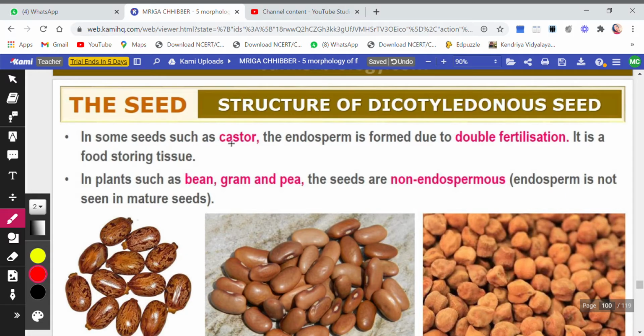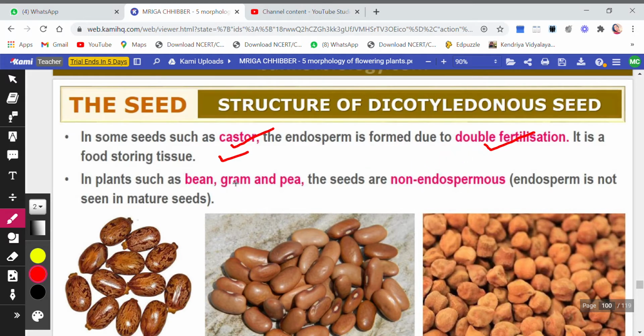So in some seeds such as castor, the endosperm is formed due to double fertilization, that is a food storing tissue. This we have done, if you remember, कि there are two pollen gametes, two gametes are there. One will fuse with the egg to form the embryo and the other will fuse with the polar nuclei to form three nuclei, that is triploid, which structure is known as endosperm. Okay, this we have done if you remember. So castor has the endosperm which is formed by double fertilization.